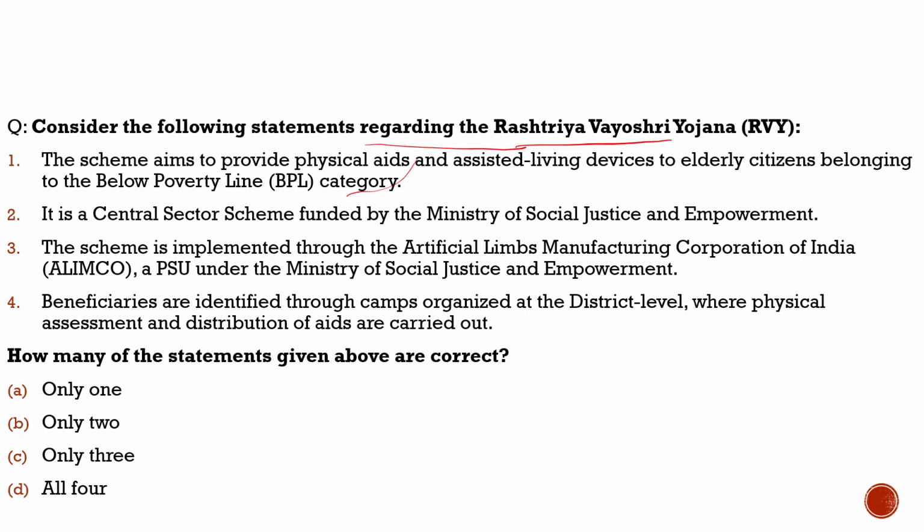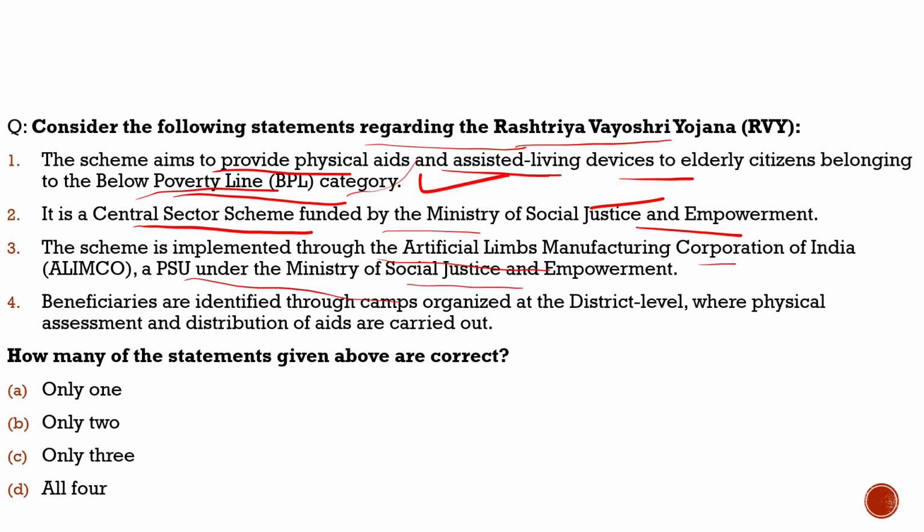First statement: the scheme aims to provide physical aids and assisted living devices to elderly citizens belonging to the below poverty line category. 100% correct. It is especially for the elderly citizens belonging to the below poverty line. Second statement: it is a central sector scheme funded by the Ministry of Social Justice and Empowerment. 100% correct. Third statement: the scheme is implemented through the Artificial Limbs Manufacturing Corporation of India, ALIMCO, under the Ministry of Social Justice and Empowerment.